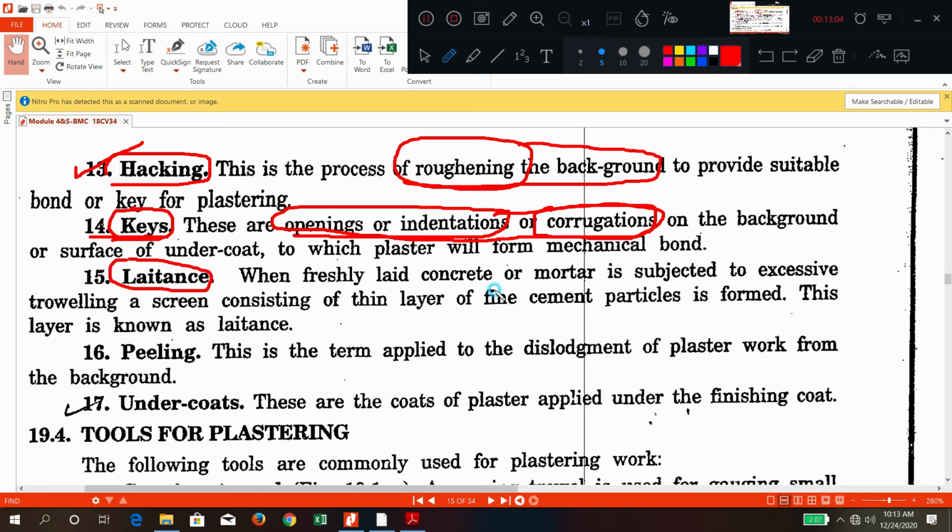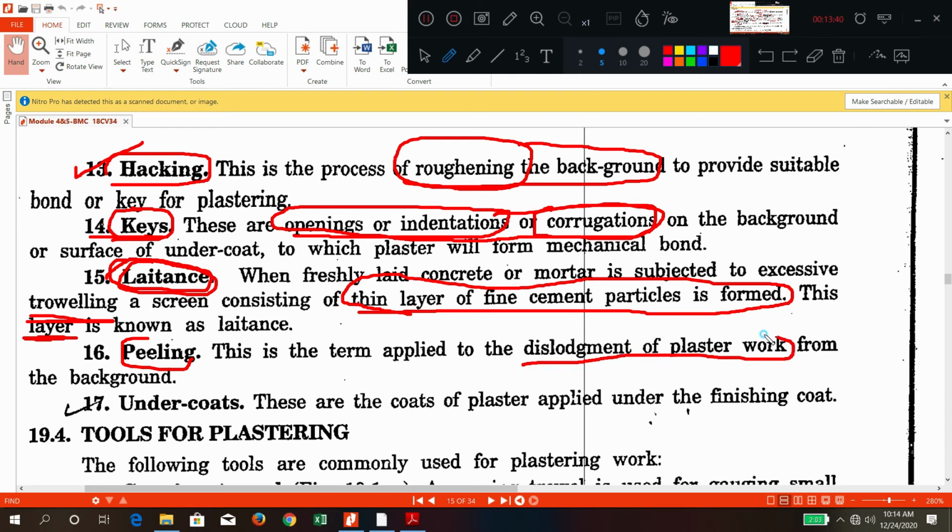Laitance means what? When you apply a fresh mortar on a wall and if you trowel it continuously, means making that trowel application, a smooth or fine cement paste will come on the top surface. That coming of a cement paste is called as laitance. Okay, that thin layer of cement paste will come out when you excessively trowel. We will see what is the trowel. Okay, peeling means what? Peeling is the dislodgement of plaster work, means coming out of the plaster work from the applied wall. So that is called as peeling.